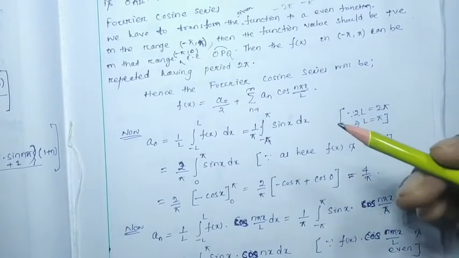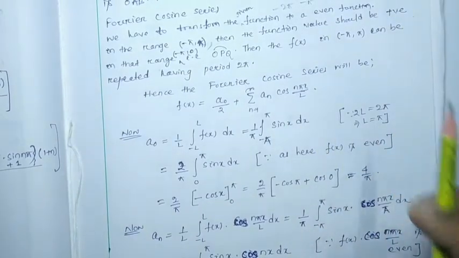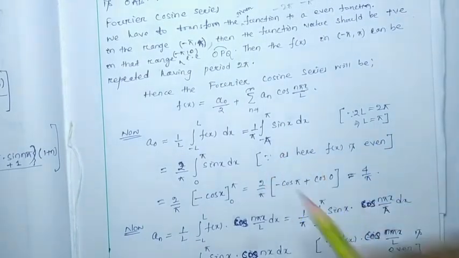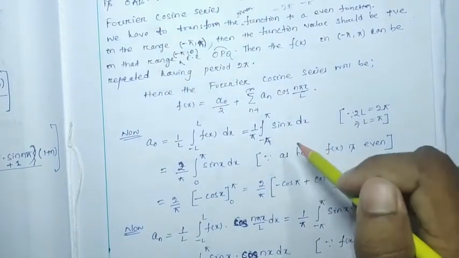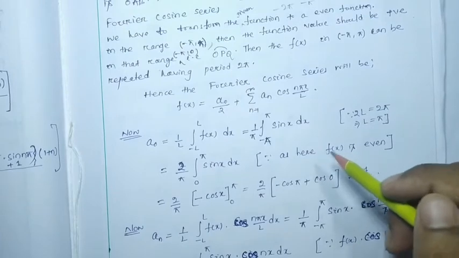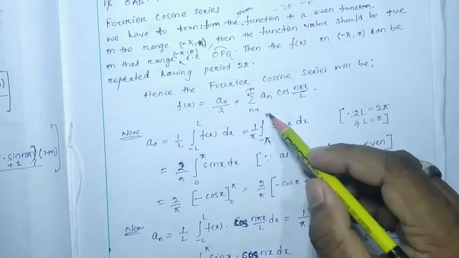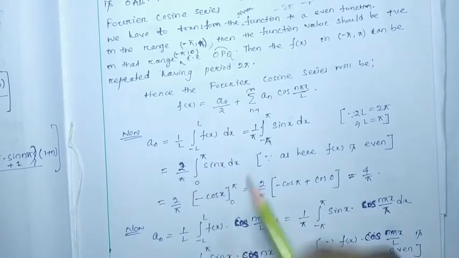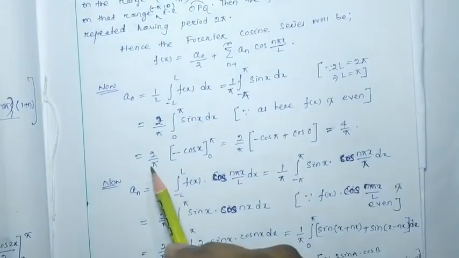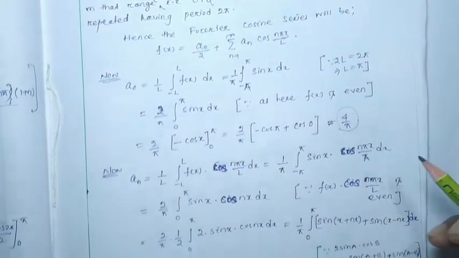Again I am going to repeat one thing: sin x itself is an odd function, but here we defined that sin x is the even function throughout the range -pi to pi, hence we can write 2/pi of this. So if we do the integration, we find the a0 value will be 4/pi.